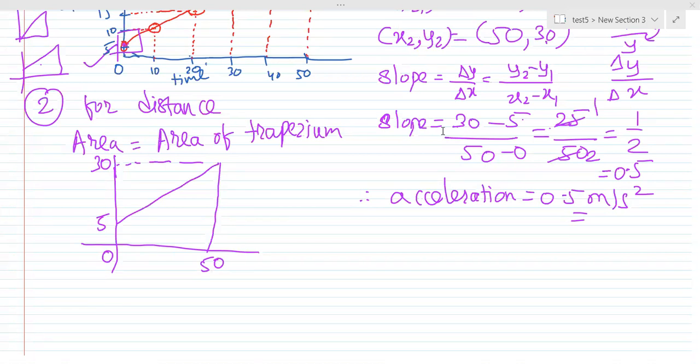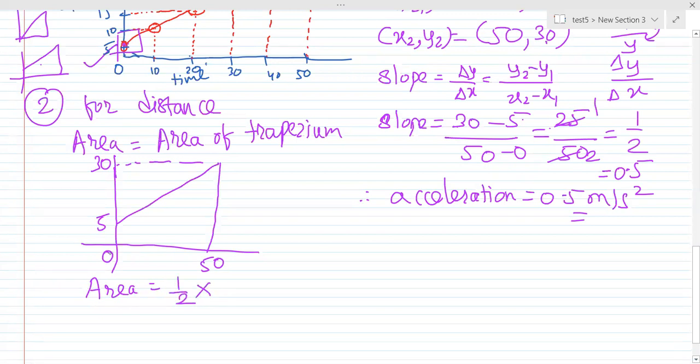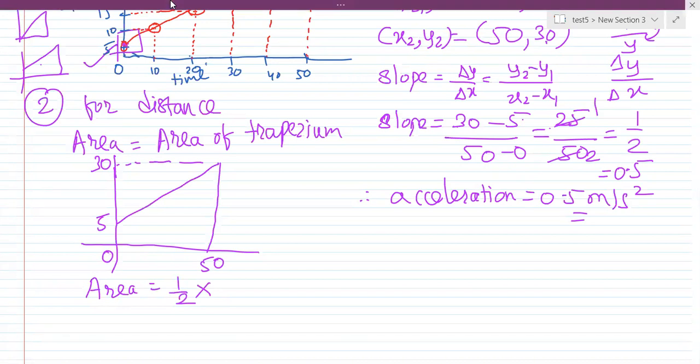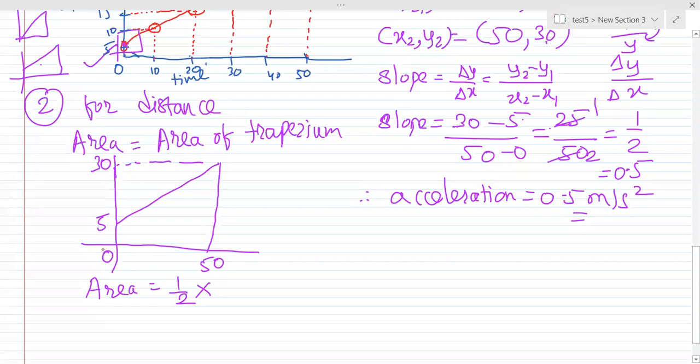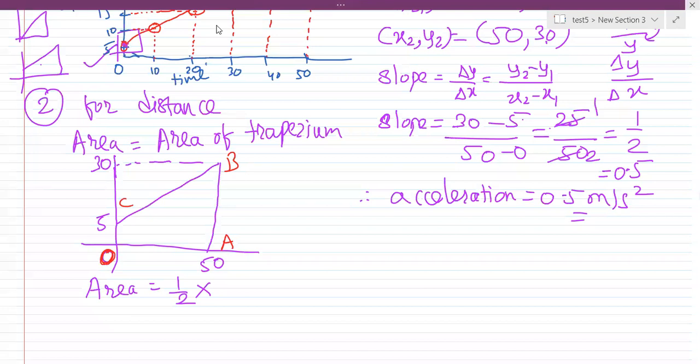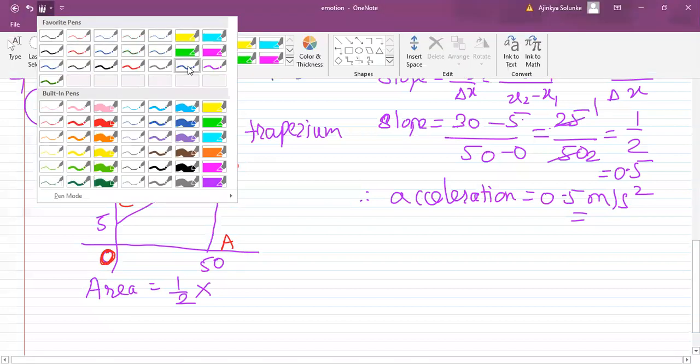Okay, chalo. Let us solve. So area would be equal to the area of a trapezium. But you have to write down the formula. The formula is 1 by 2 into... What we'll do, we will give it a proper name. Let me change the ink and we'll write down the names here. Let it be O. Let us say this is A, this is B, and this is C. Now, what will be the formula? Give me a response in the chat box with your formulas. How would the formula look?